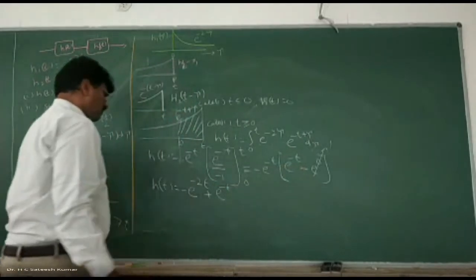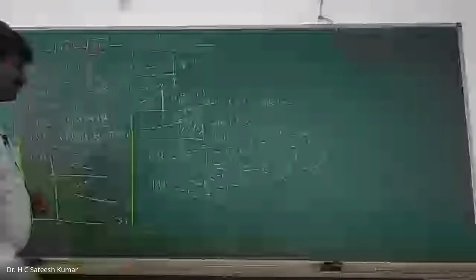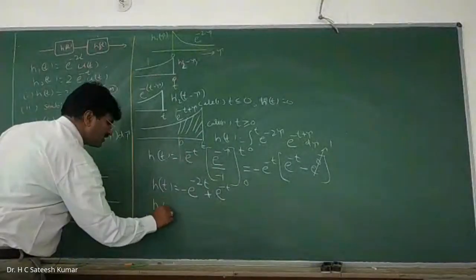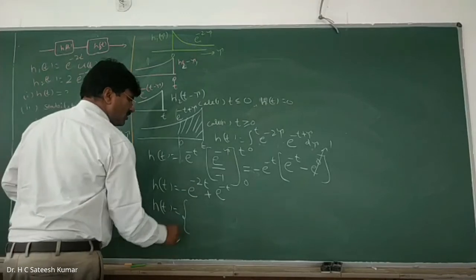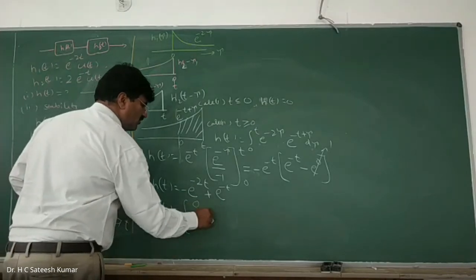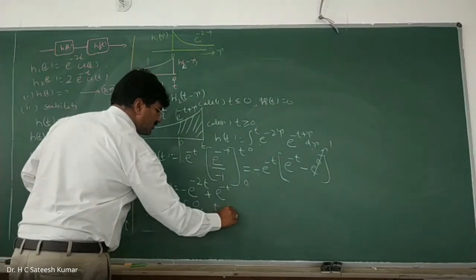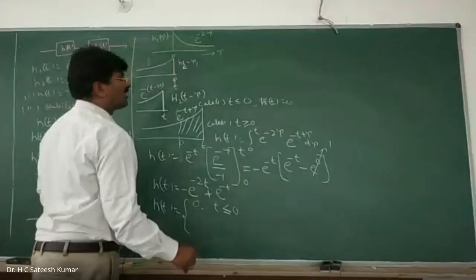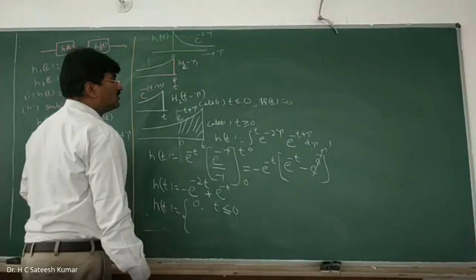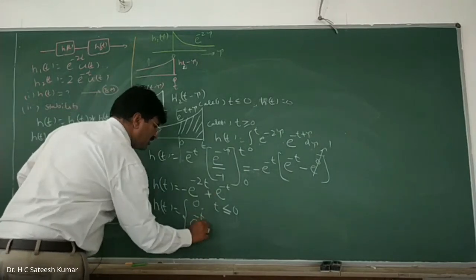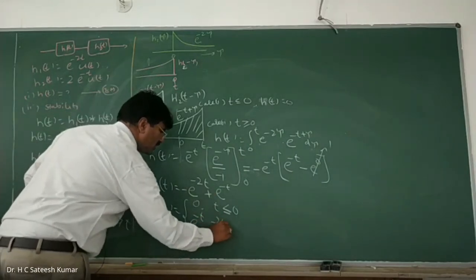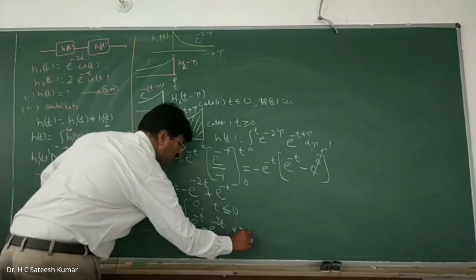So therefore, what is that? You can write it, summarize it. h of t is equal to what? Rearranging, h of t is equal to 0 for t less than or equal to 0, and is equal to e to the power of minus t minus e to the power of minus 2t for t greater than or equal to 0.